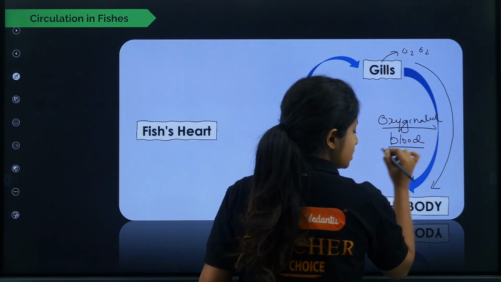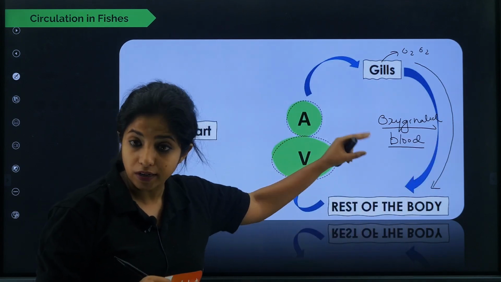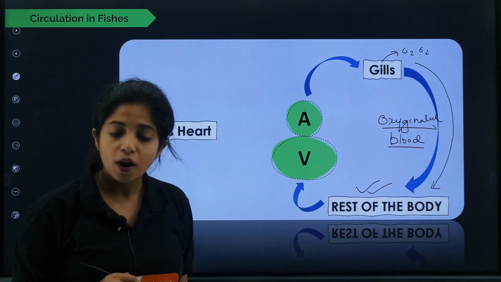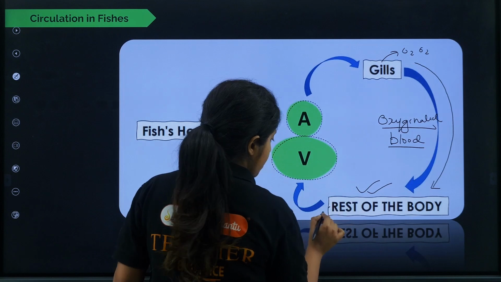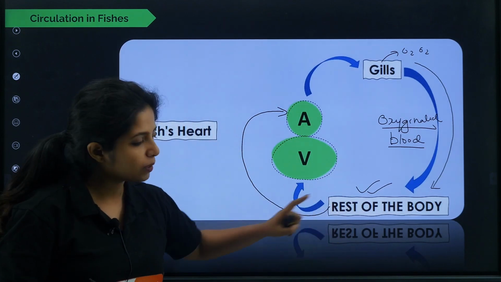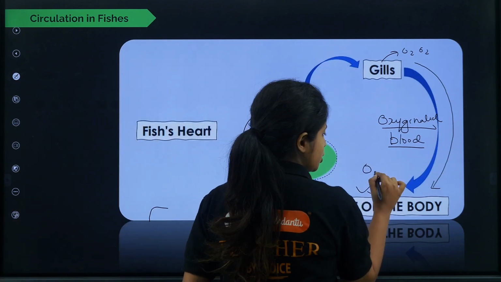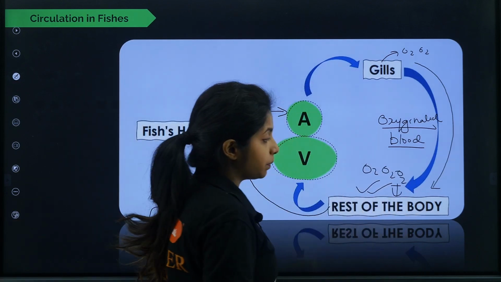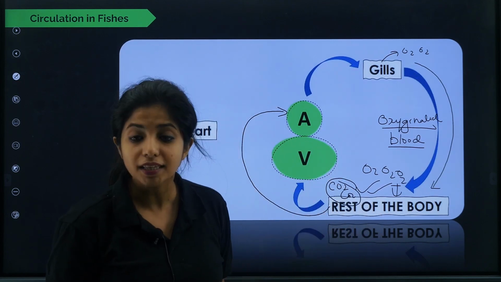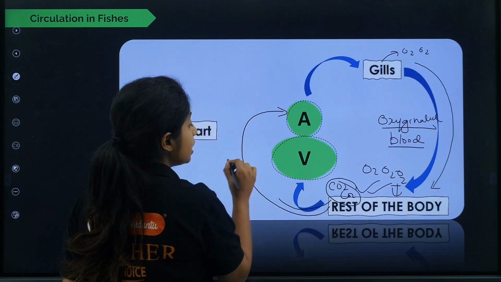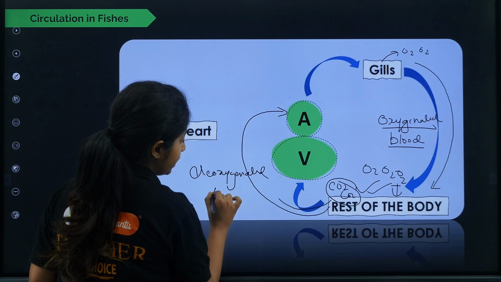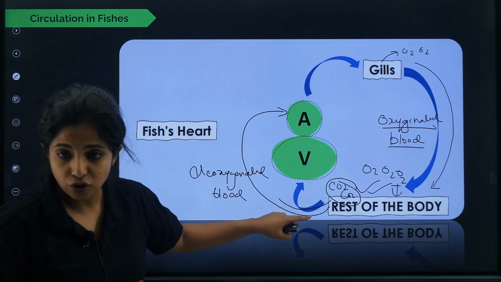You have oxygenated blood, my dear children, and now this oxygenated blood goes to the rest of the body. From the rest of the body, where will it go, children? It will be going to the heart. And what type of blood will it be? The rest of the body cells, they got oxygen. They are very happy. Now they are going to do respiration, but at the end, what do you get? CO2. Now this CO2 rich blood, that is deoxygenated blood, my dear children, will be going from the rest of the body to the heart.